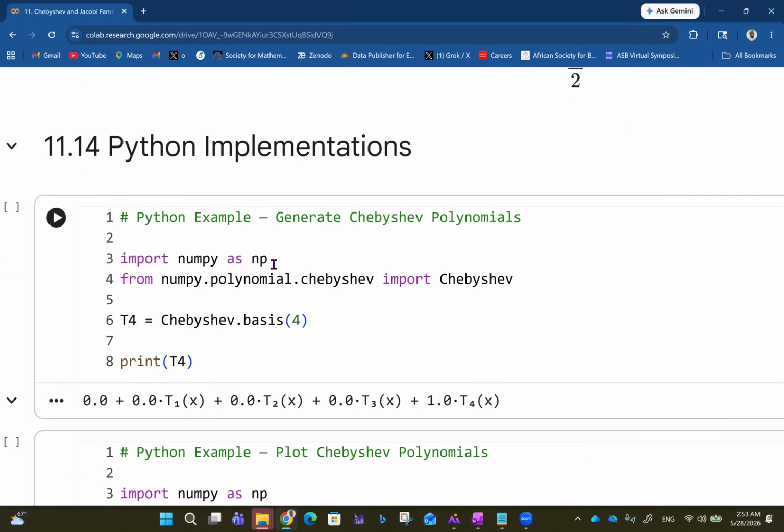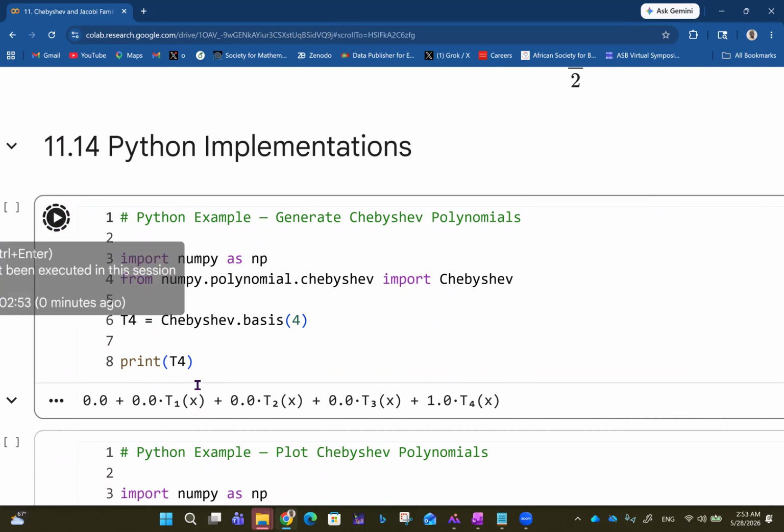So to generate Chebyshev polynomials, you just say from numpy.polynomial.chebyshev import Chebyshev. Then you have Chebyshev.basis(4). So this is T4 now. So you have T1 of x, T2. So everything ends with a 1.0 at the end of the day for T4 of x.